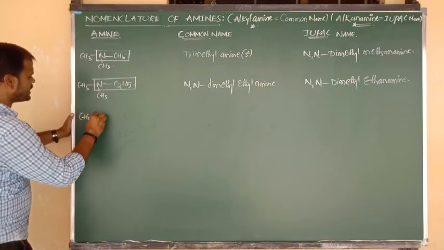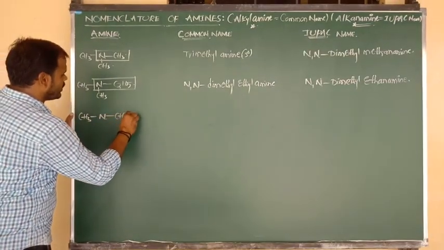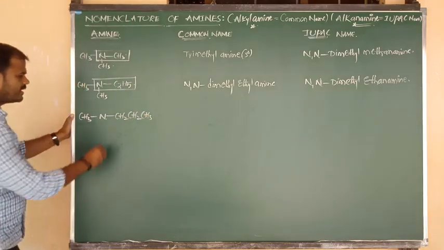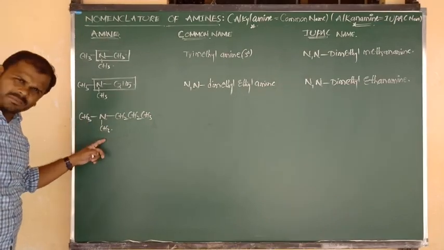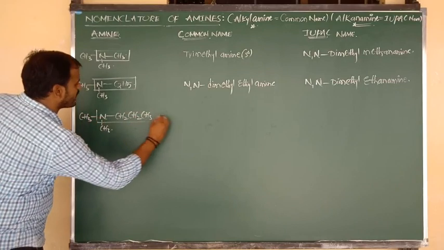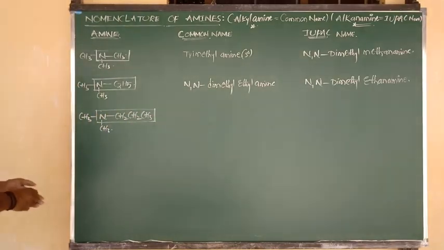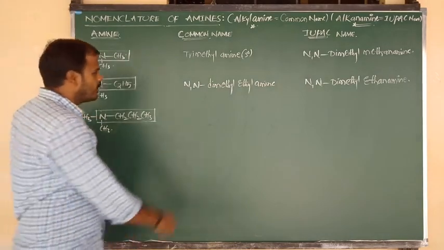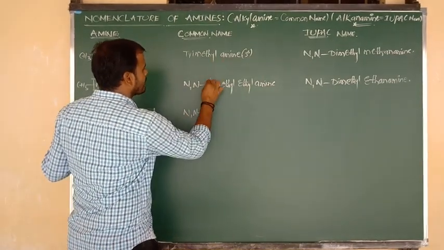Another example of a tertiary amine: I am going to consider CH3 bonded to N, and N bonded to CH2, again bonded to CH2, connected to CH3. And below the plane, I am going to write CH3. On one side methyl, here also methyl, and this is N-propyl. So it contains more carbons, and we consider it the main chain. So what can we write now? Common name: nitrogen contains 2 methyl groups, so I am going to write the common name N,N-dimethyl.